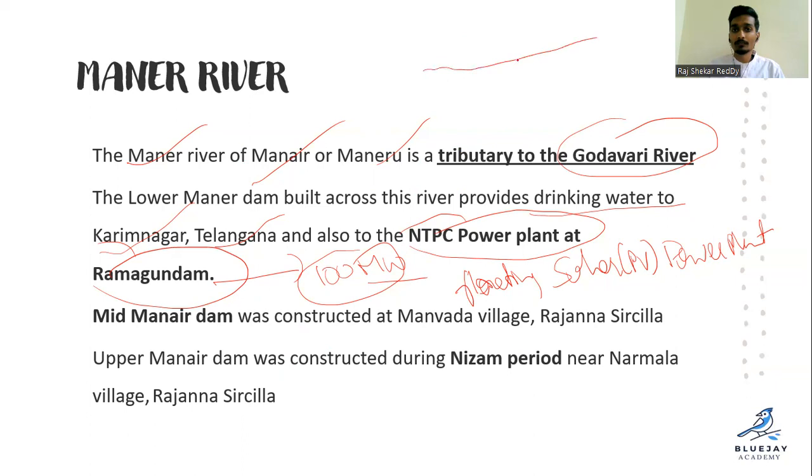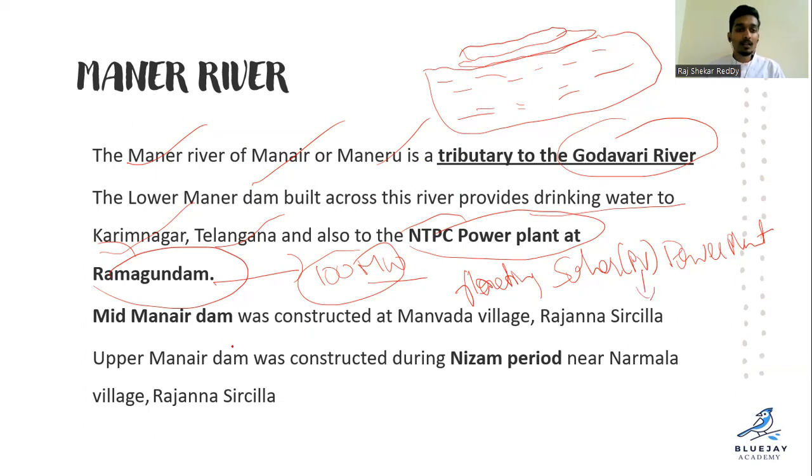This is the water body. Just assume it. So the solar panels will be floating on the water, right? It is floating on the water over a huge area. So it is the largest floating solar power project in India, first of its kind. And here PV stands for photovoltaic cells, clear?